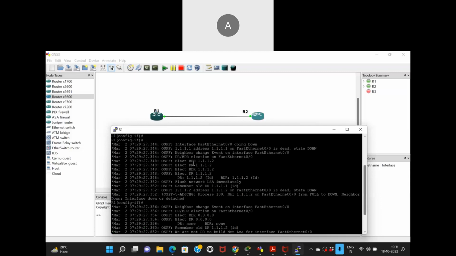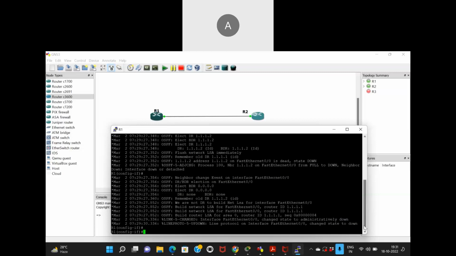We can see the DR/BDR election is going down, the neighbor 1.1 is dead. And did it send out an LSA or something? No. The neighborship has gone completely down. OSPF notifications have been down. Neighbor is down or detached. So it has told the neighbor that it has gone down. We are not DR to build LSA. You can see all these things happen the moment I put shutdown, and it builds the router LSA for area 0, this one. So it has done all of these things.